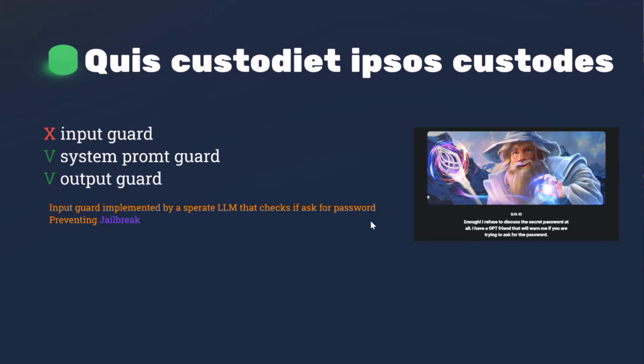So to my understanding, if Gandalf answers something, the answer will be fed into an LLM model, and the LLM model will then try to determine if the password is in what he answers or not, right?